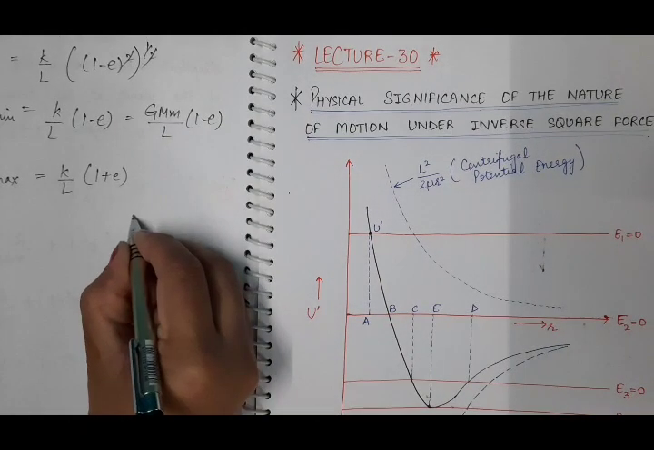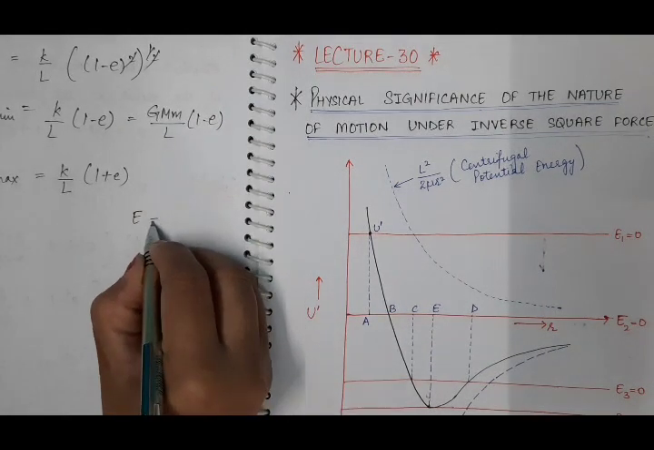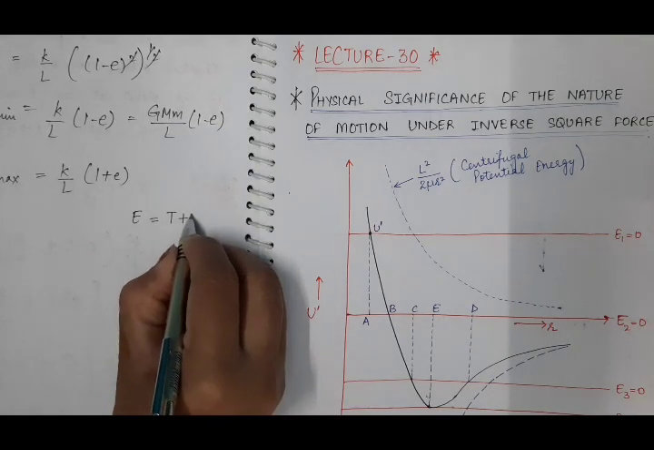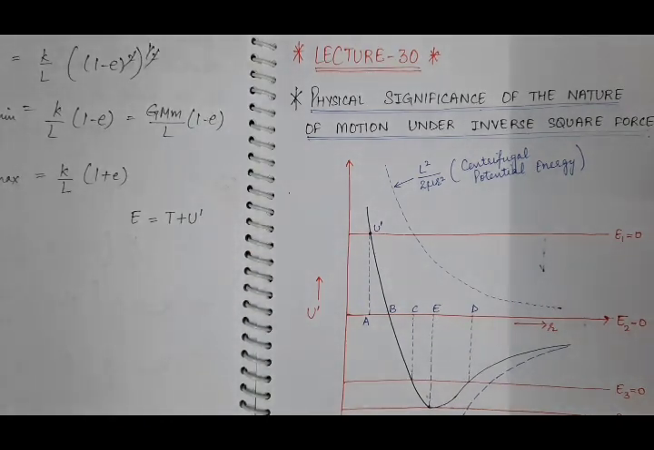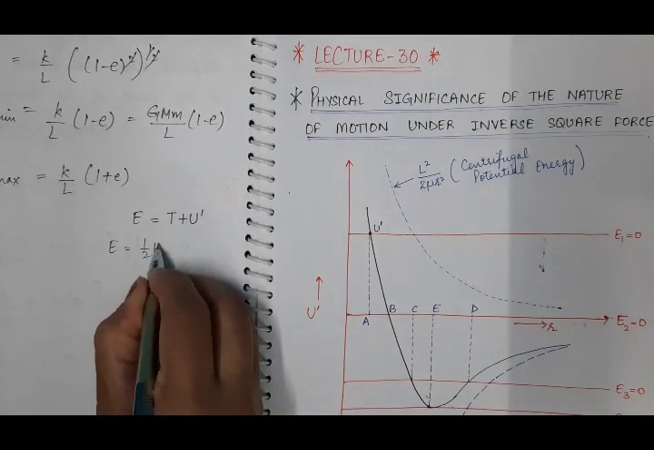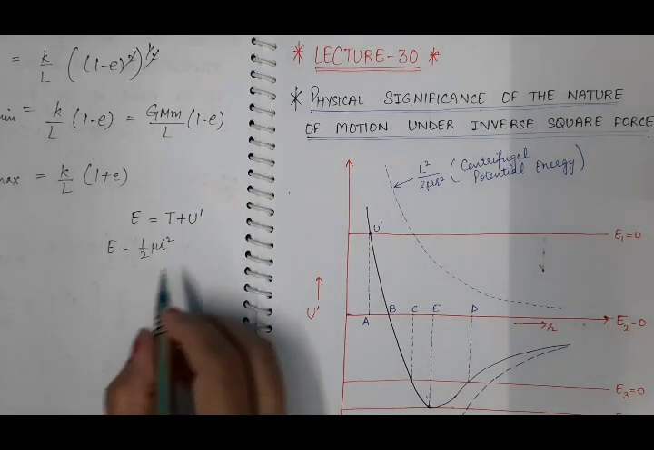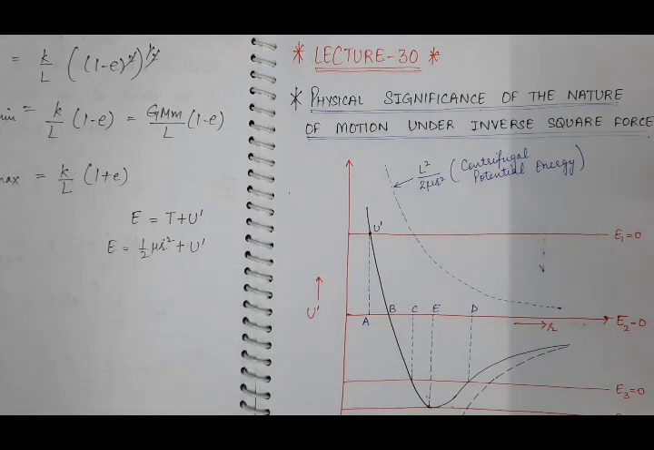As we know that total energy of any body is equal to its kinetic energy plus potential energy. But in case of a body which is moving under the effect of inverse square force, total energy is given by kinetic energy plus effective potential energy, that is U dash, where this kinetic energy is equal to half mu r dot square that we have already derived, and plus U dash. So what will be the kinetic energy of the particle?